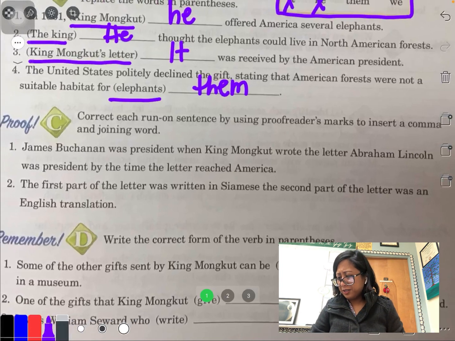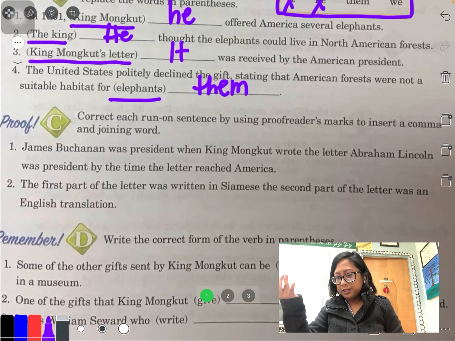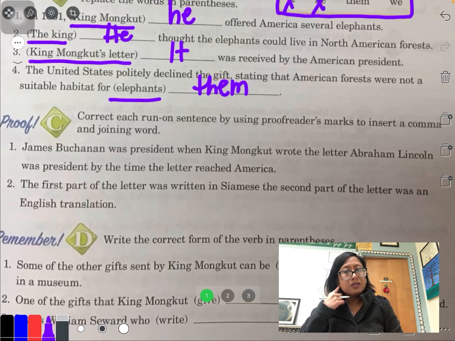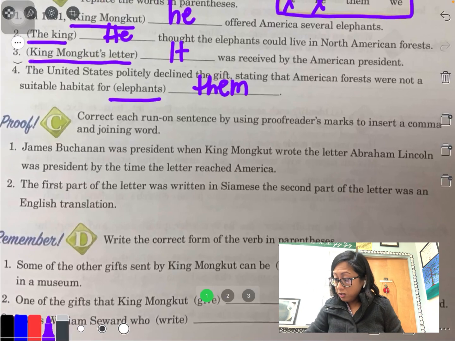I needed a break somewhere. So I'm going to read it again, but slowly, because we have to figure out where to put the comma at least. James Buchanan was president when King Mongkut wrote the letter. Abraham Lincoln was president by the time the letter reached America. Okay, now do you hear where I needed that pause? I needed it after letter right here.